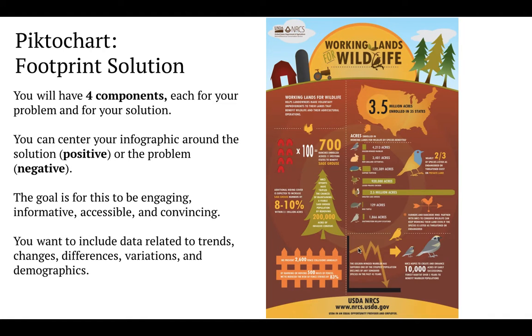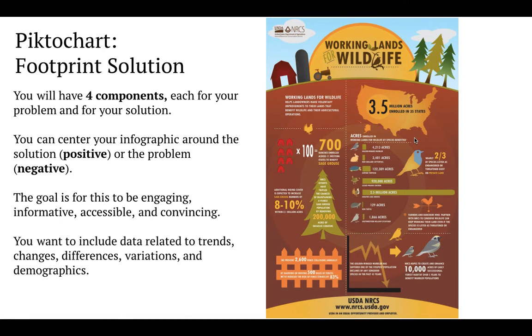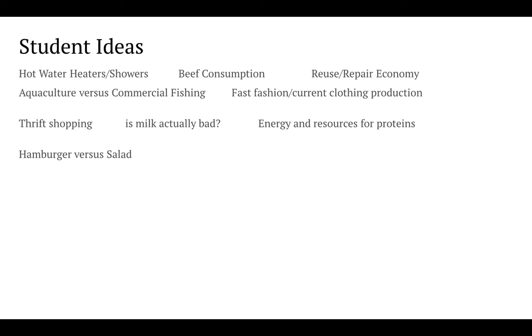We have percents, we have bar graphs, we have line graphs, we have numbers. It does a lot of things visually and also informatively. So again, here are some different ideas that people have already started on their poster. You want to be picking something that's unique to your peers because ideally we can all share and present these posters and come away with a lot of good ideas about how we can make individual changes in our own ecological footprints. If you need ideas or if you need help finding information, again, just let me know.